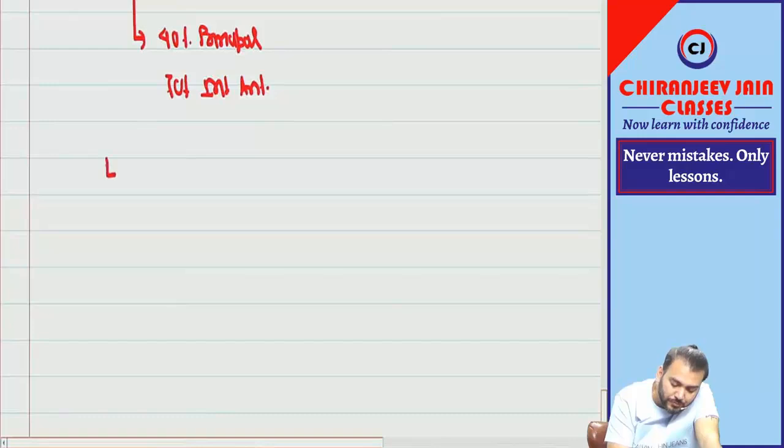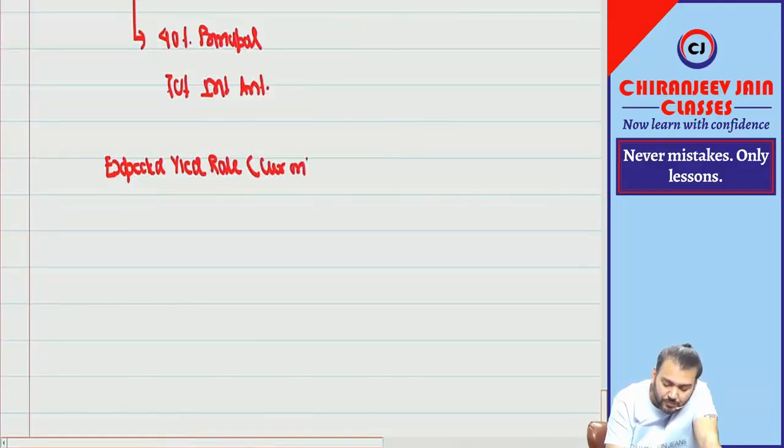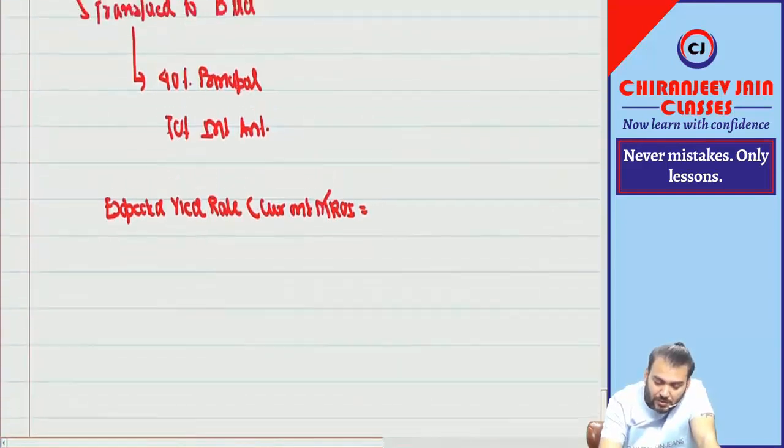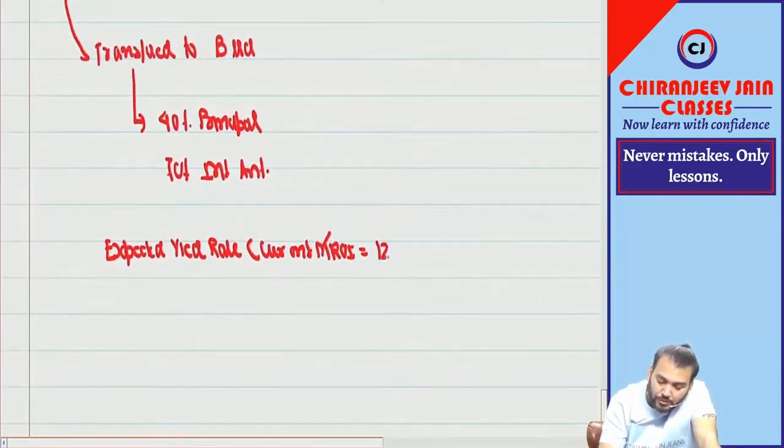Understood? Expected yield rate, meaning the current market rate of interest, is equal to 12%.